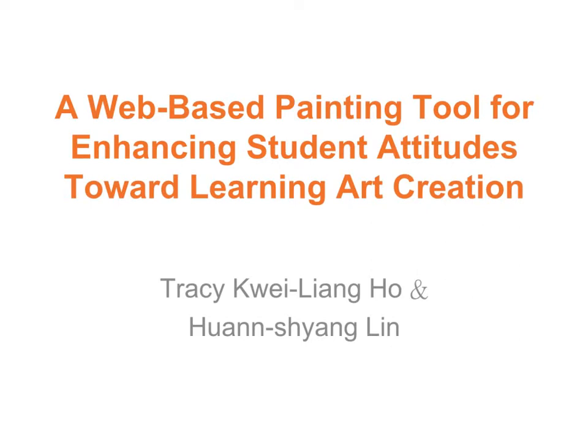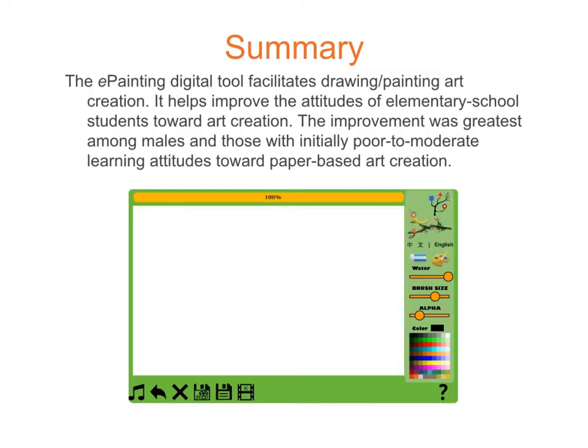A web-based painting tool for enhancing student attitudes toward learning art creation by Tracy Quayliang Ho and Huansheng Lin. The e-painting digital tool facilitates drawing or painting art creation and helps improve the attitudes of elementary school students towards art creation. The improvement was greatest among males and those with initially poor to moderate learning attitudes toward paper-based art creation. The figure shown here is the user interface of the e-painting tool.